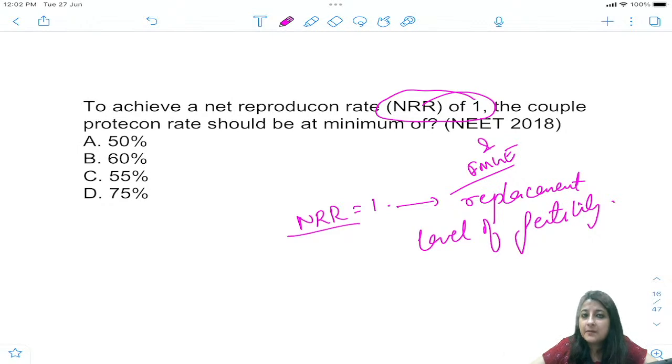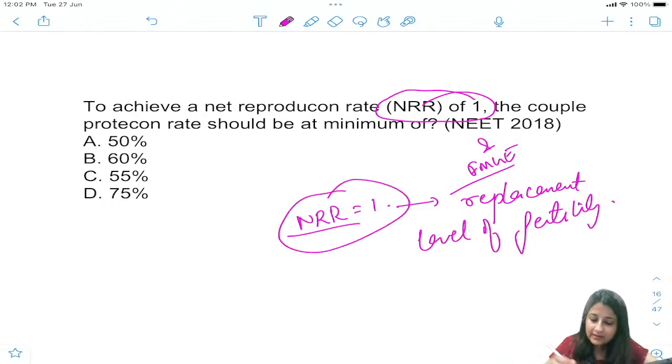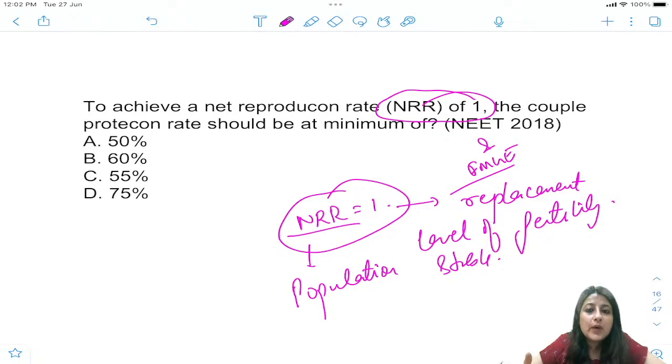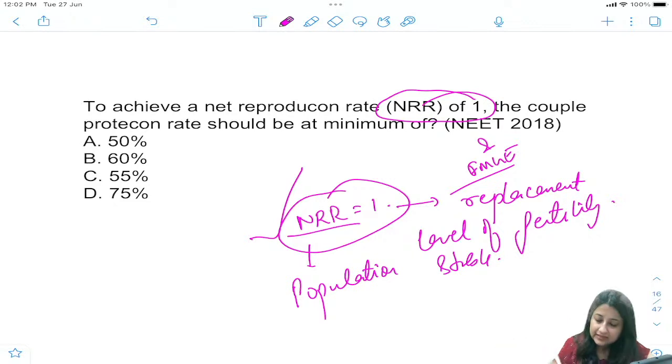So there's one way. Net reproduction rate 1 matlab hota hai population is stable. Okay, population is stable. That means, see, I have one daughter. So when I am going to replace myself with exactly one daughter, who should survive till childbearing age? ठीक है. So if every woman replaces herself exactly with one girl child, we will achieve net reproduction rate of 1 where the population will stabilize.